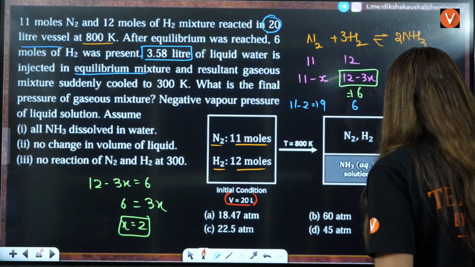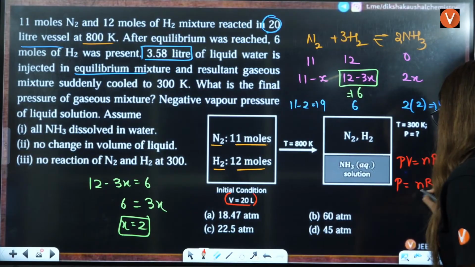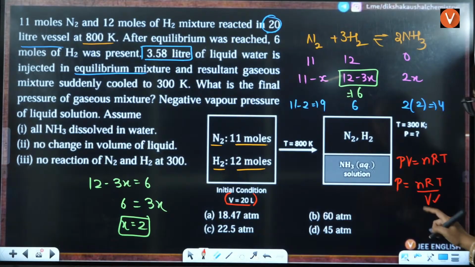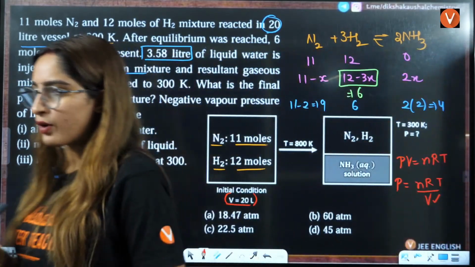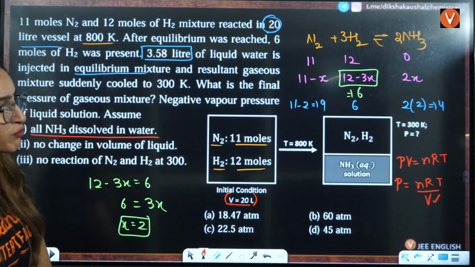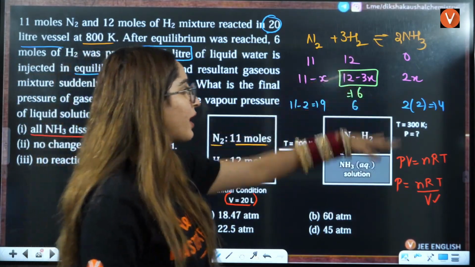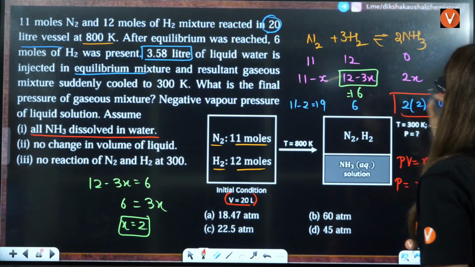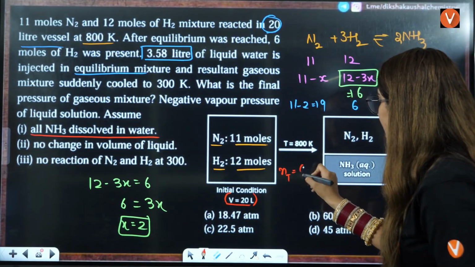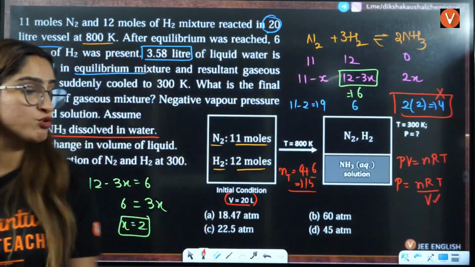So we know that PV equals nRT, so P equals nRT by V. Volume we can easily calculate: 20 minus 3.5. Now they are saying assume something. Let us see what they are asking you to assume. All NH3 is dissolved in water. That means when we are calculating the number of moles n, NH3 will not be taken because that is dissolved in water. So the total number of moles will be 9 plus 6, that is 15. 15 is the total number of moles of gas at equilibrium.